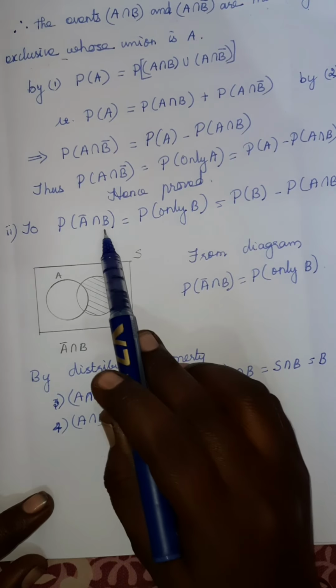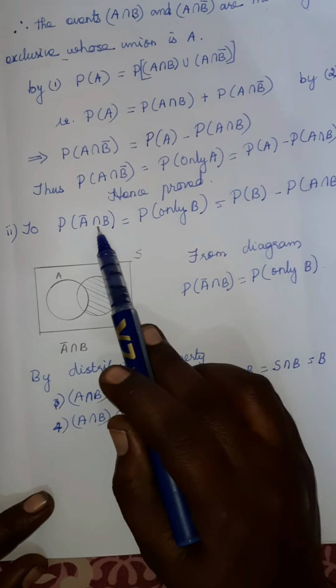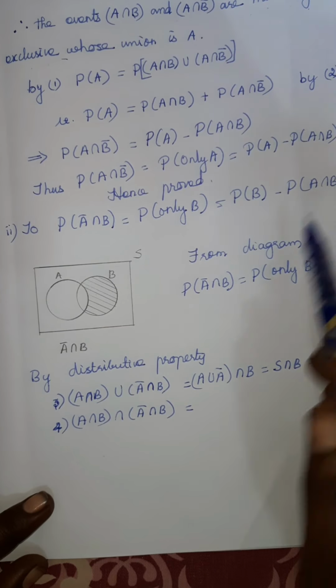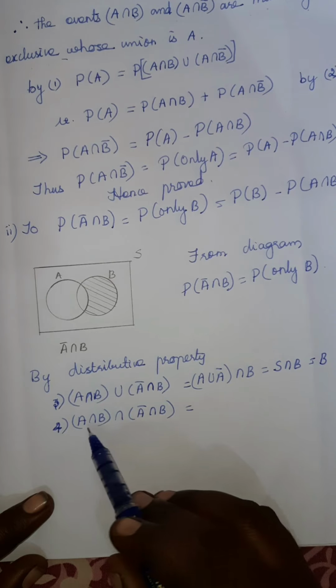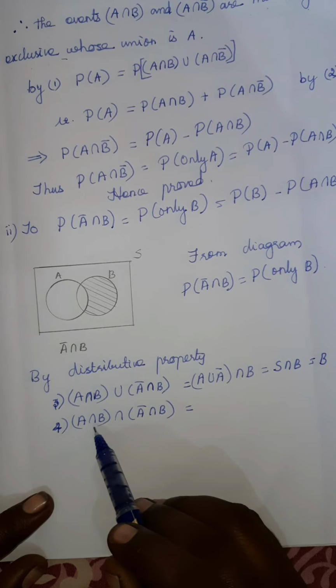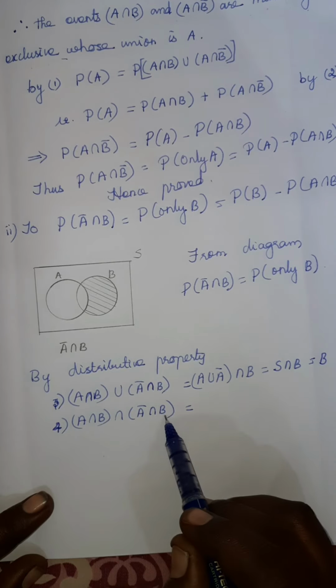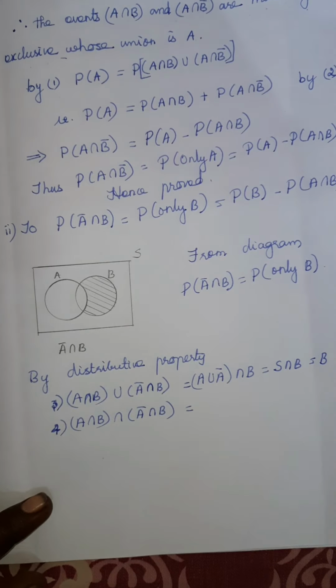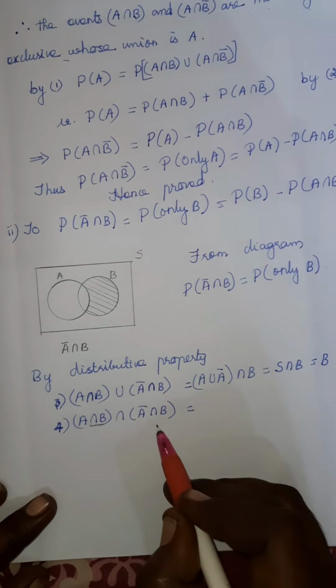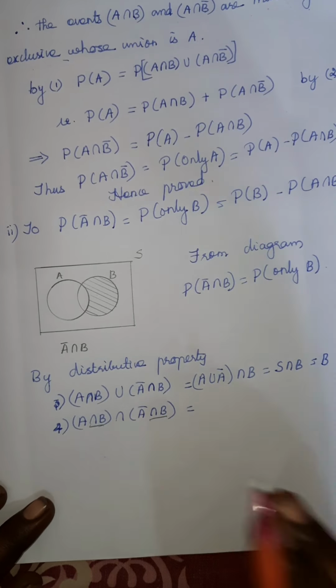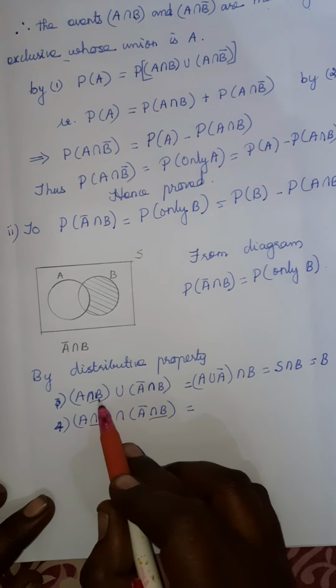Like the same, for the second one, first here are these two sets. We choose A bar intersection B and A intersection B. First you find the union, second you find the intersection. Now in this, intersection B and intersection B are common. That we can take commonly outside.